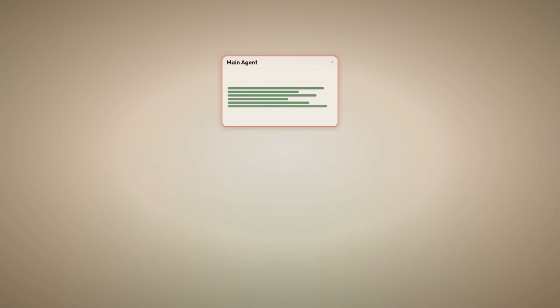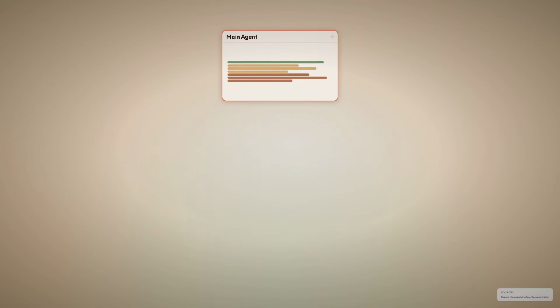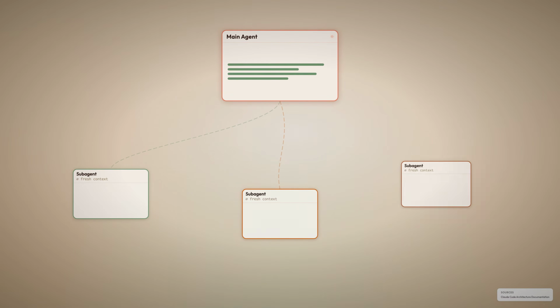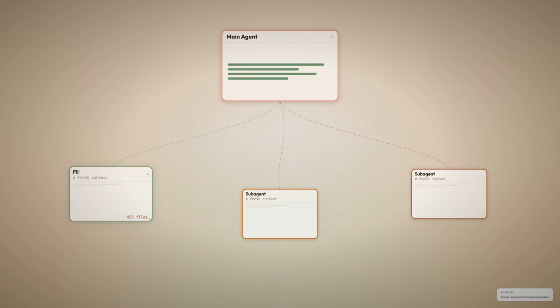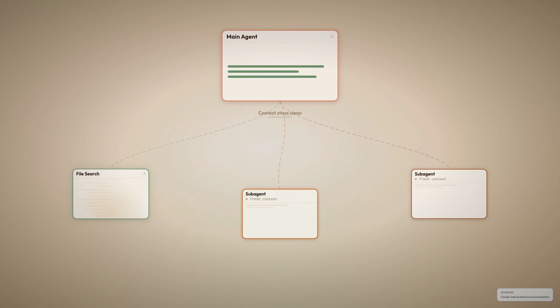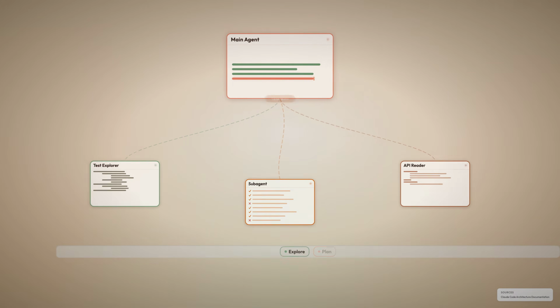Context fills up. Tasks get large. The solution? Delegation. The main agent spawns subagents, independent AI agents, each with their own fresh context window. A search through thousands of files happens in the subagent's context. Only the summary comes back. Your main conversation stays clean. Multiple subagents can run in parallel. One explores your test infrastructure. Another reads your API layer. The main agent keeps working.